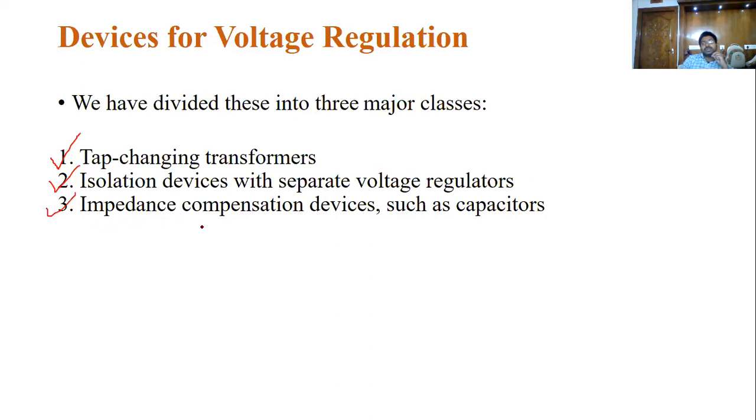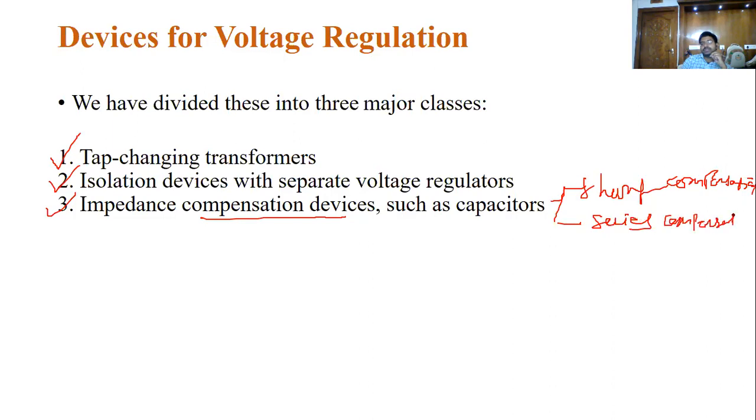The third one is impedance compensation devices, such as capacitors, which are shunt and series devices. You have already seen this point. You can call it shunt compensation and series compensation.